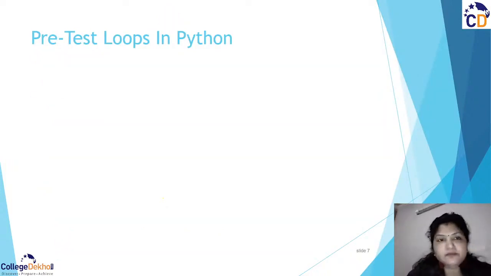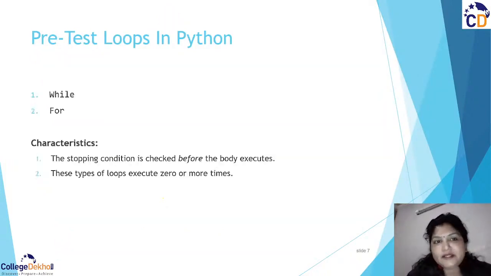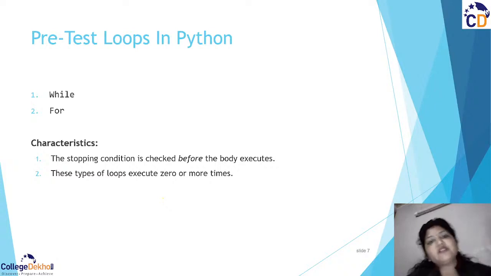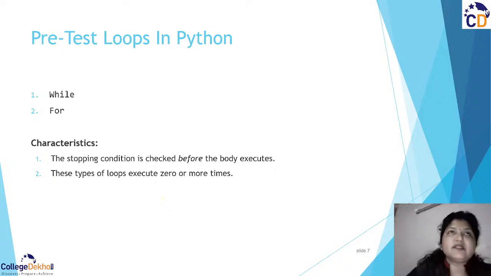Next we have pre-test loops. What are pre-test loops in Python? We have the while loop and the for loop. Pre-test loops mean that until your condition is satisfied, it does not enter the looping part and does not iterate. Whereas post-test loops execute one time, then check the condition. This is the basic difference between do-while and while, but while and for are pre-test loops in Python. What are the characteristics of those?